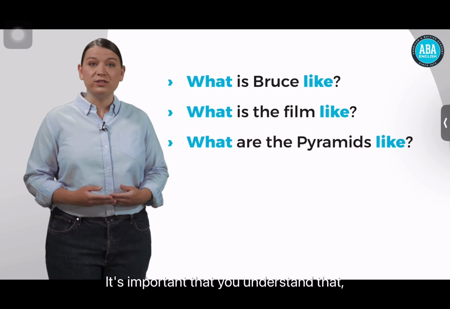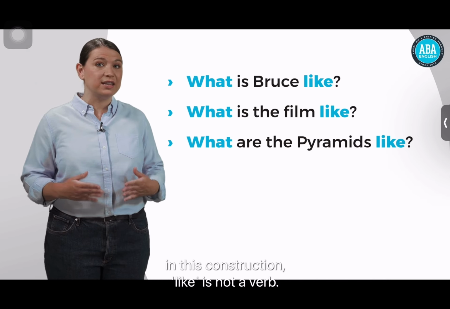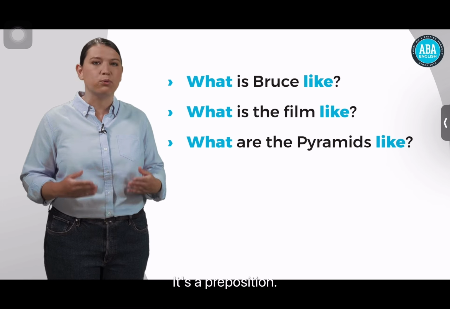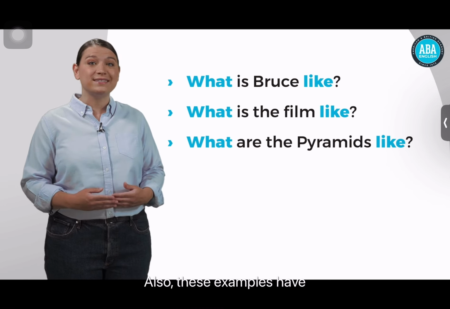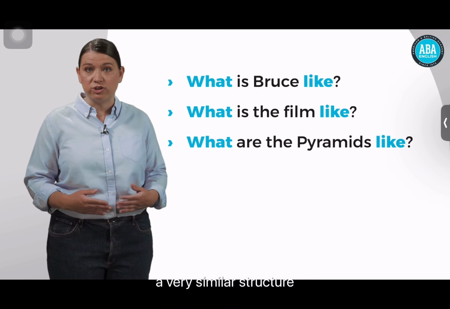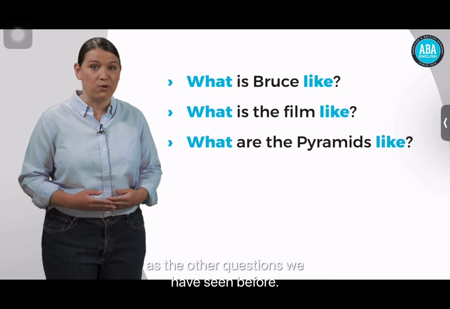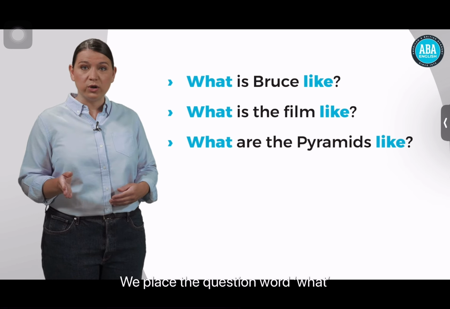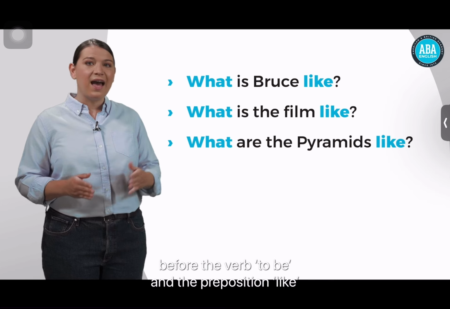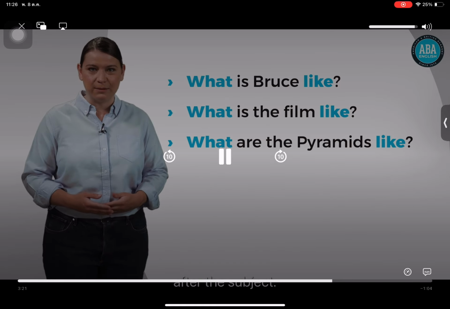It's important that you understand that in this construction, like is not a verb, it's a preposition. Also, these examples have a very similar structure as the other questions we have seen before. We place the question word what before the verb to be and the preposition like after the subject.